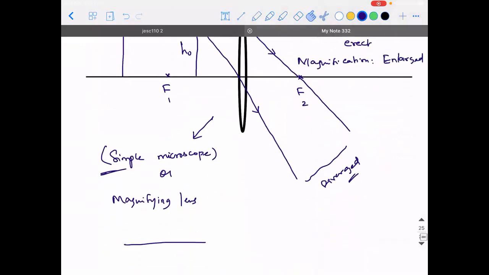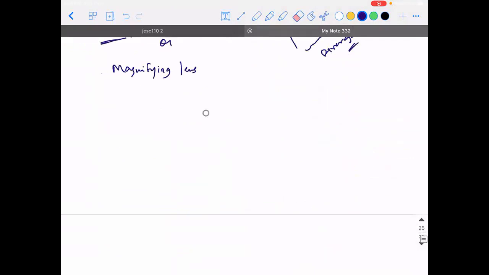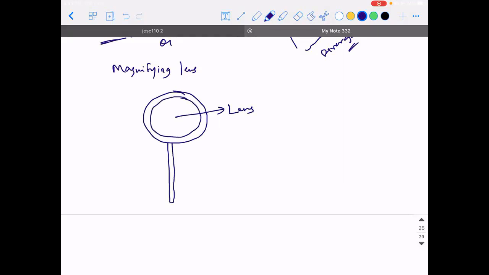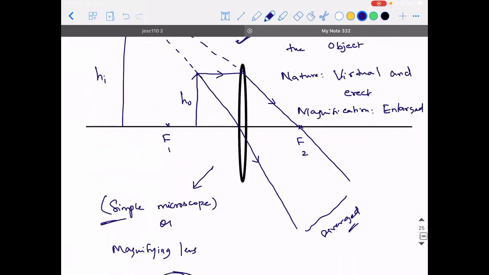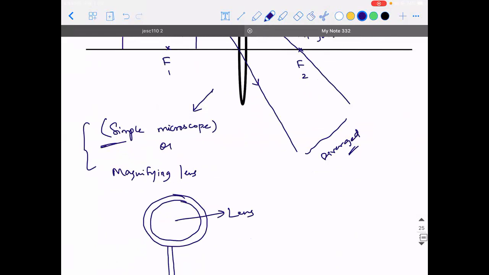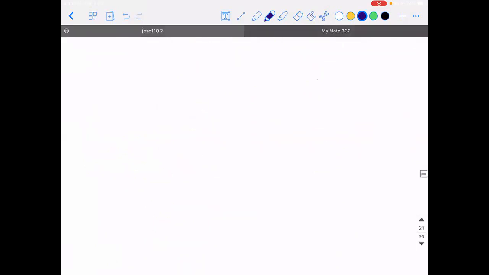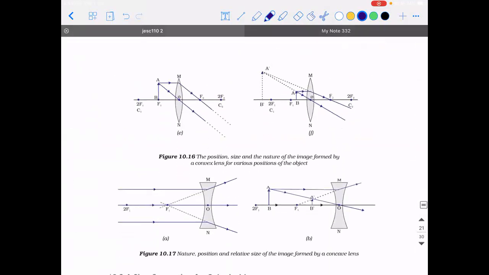I'll draw and show better. So you would have seen something like this. It will be in the shape of a lollipop. Here you will have a lens, here you will have a handle. So this particular diagram can also be called a simple microscope or magnifying lens. You learn about it in detail in your 12th standard. As of now, you need not worry. If you know the location of images, that is more than sufficient. Okay. So I just wanted to show you all these things.